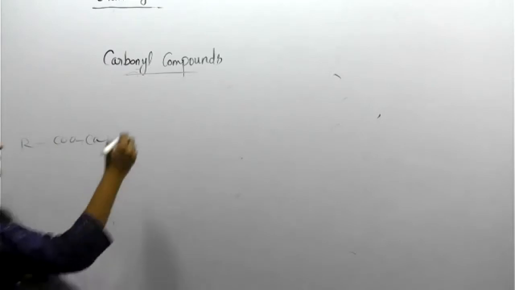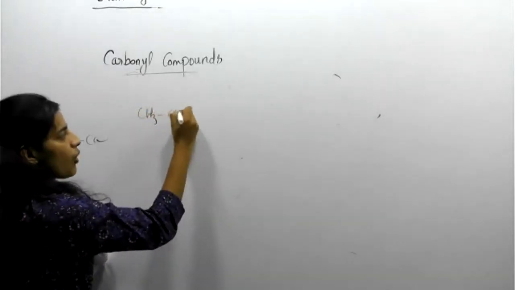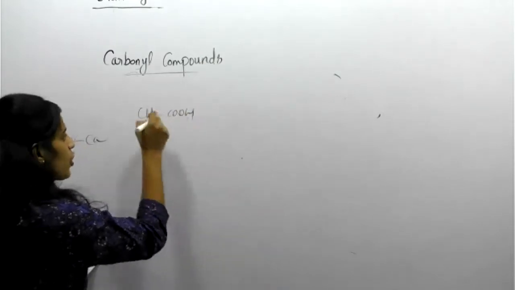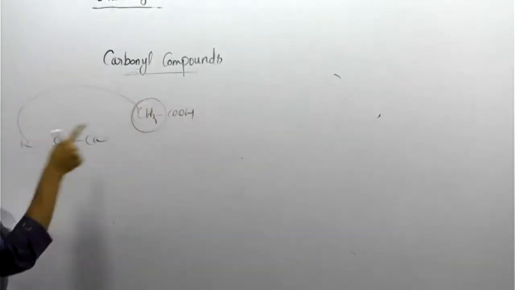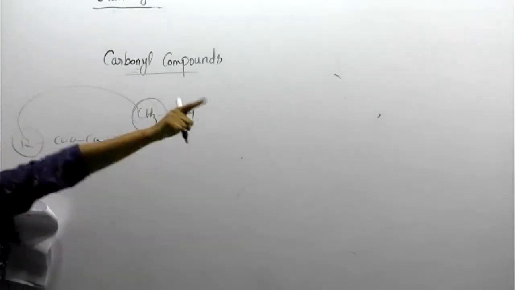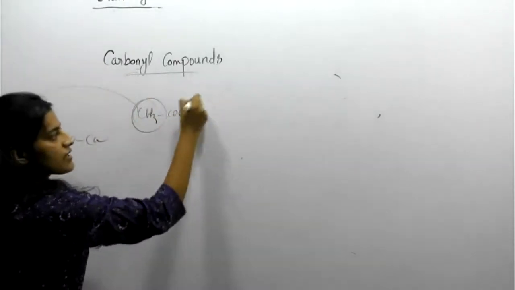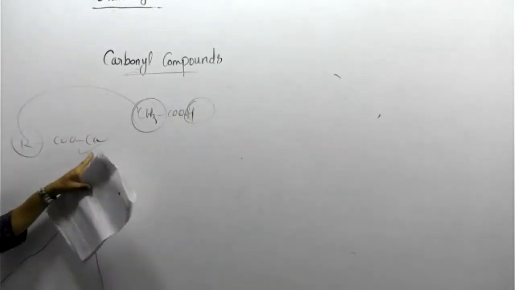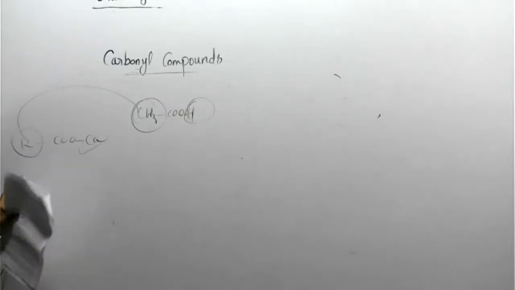Are you familiar with CH3COOH? It is called acetic acid. Students, this is acetic acid. So the R group stands for CH3 here. Then the COO group, hydrogen is removed from this and then a calcium is placed. So you will get a calcium salt of acid.